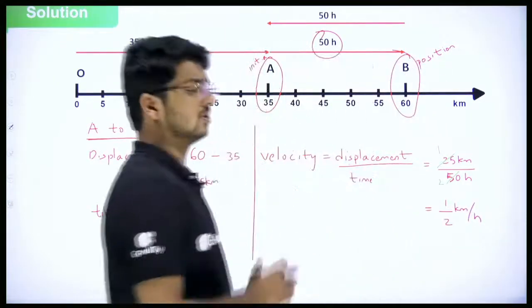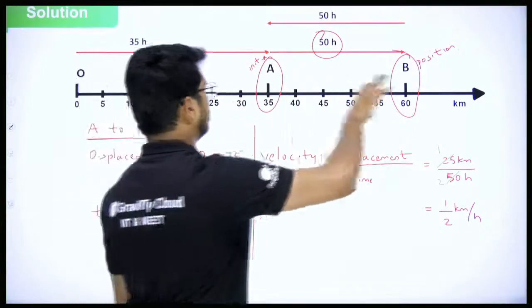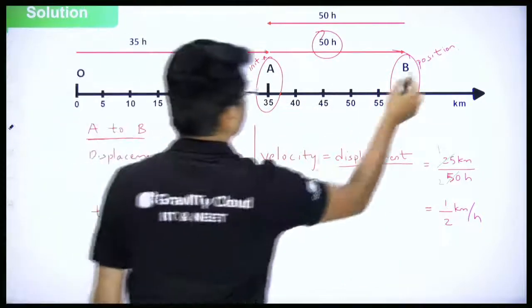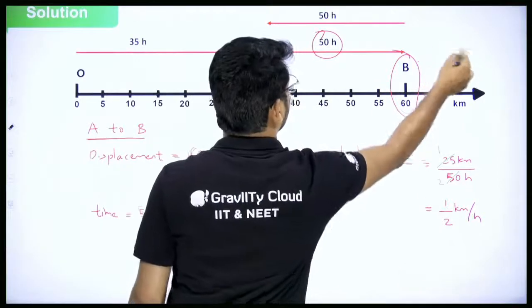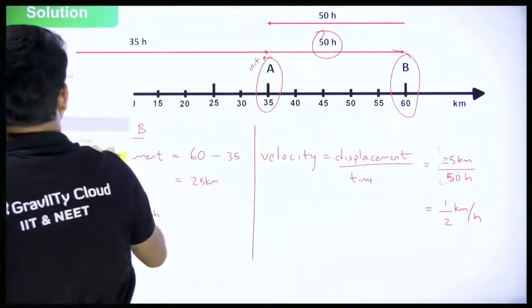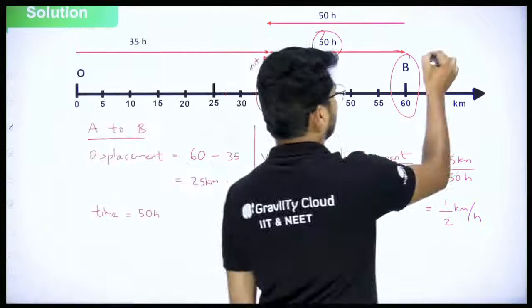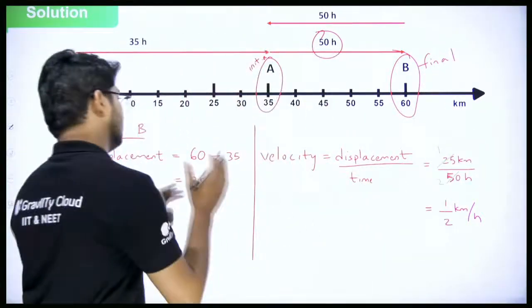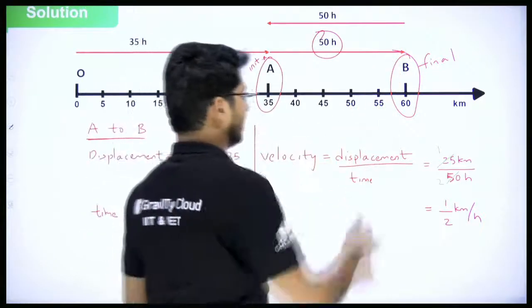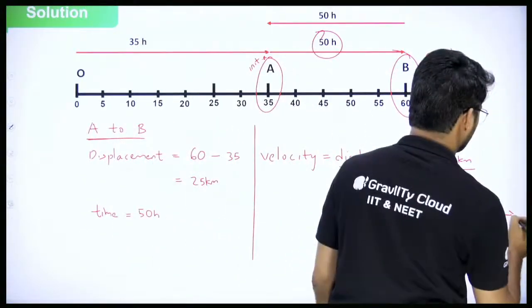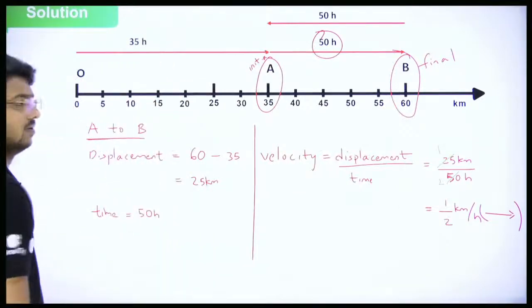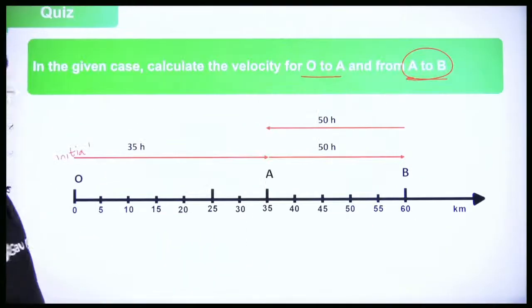Now it is also positive because, see, initial to final, it's going towards right. Yes or no? Instead of position, I should have written final. So initial to final position, as you can clearly see, it is going from A to B towards right, and we know right is positive. So this is fine. So we solve the question, it is done.